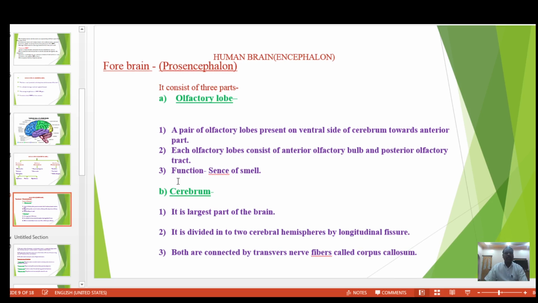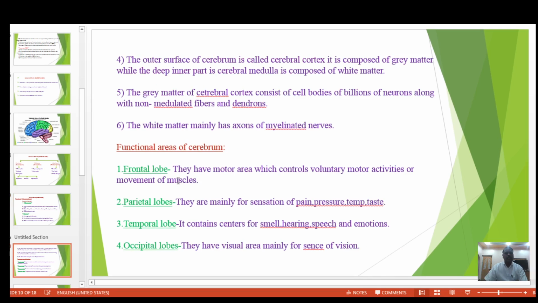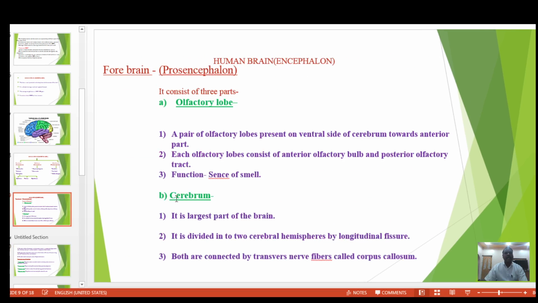The second part is called the cerebrum. It is the largest part of the brain. It is divided into two cerebral hemispheres by the longitudinal fissure. Both are connected by transverse nerve fibers called the corpus callosum.